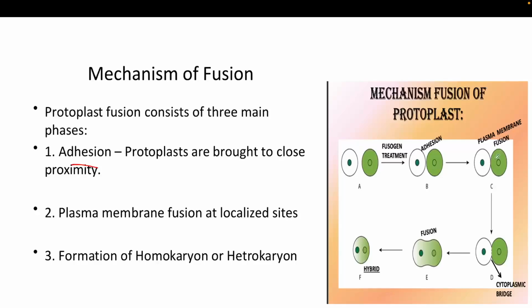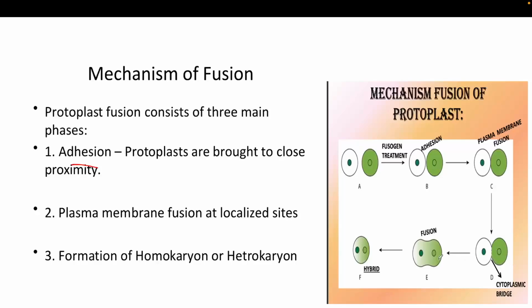The plasma membrane of the two cells will be fused together, and it will create this cytoplasmic bridge. Okay, so this is the cytoplasmic bridge, where there is no cytoplasm in the intersecting position. Okay, there is no cytoplasm, so that position is called the cytoplasmic bridge.